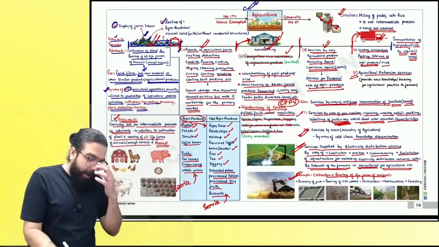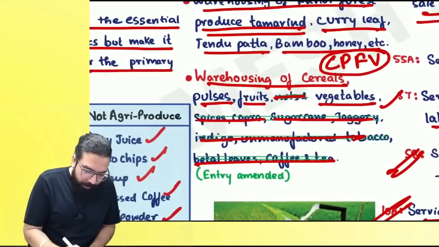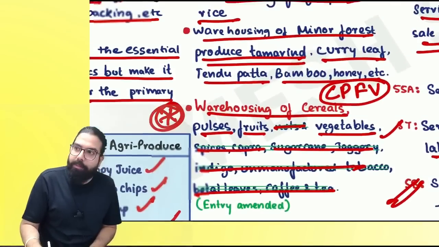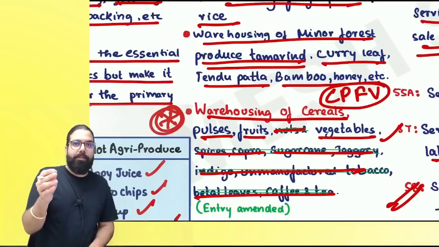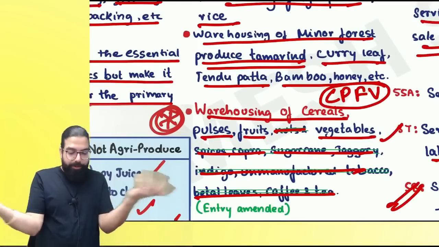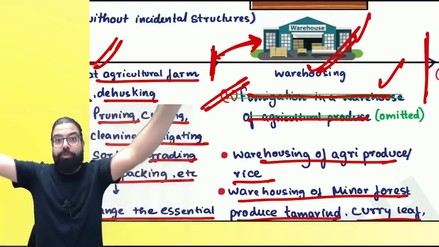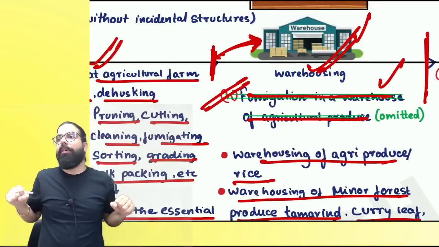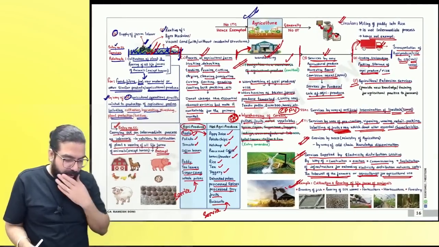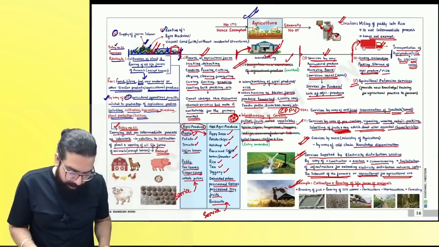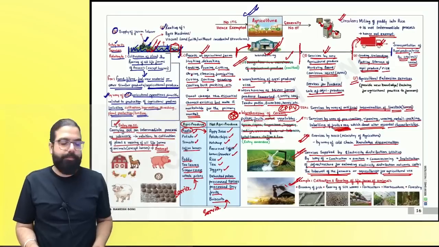The amendment entry, I will tell you once again. Number one, which one, everyone? This one. Warehousing wala, only CPFB. You find out the full form. You find out the correct word which you want to remember. And the next one, fumigation in warehouse is always taxable. Are we done, everyone? Here we are done with your exemption related to agriculture. Congratulations, people.